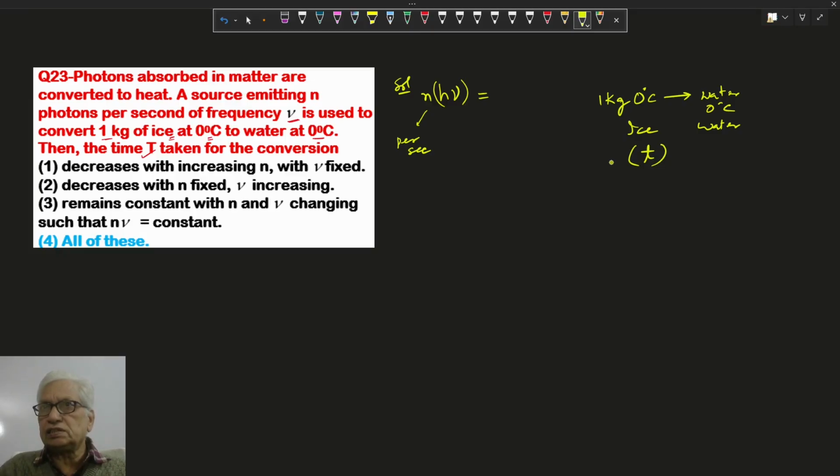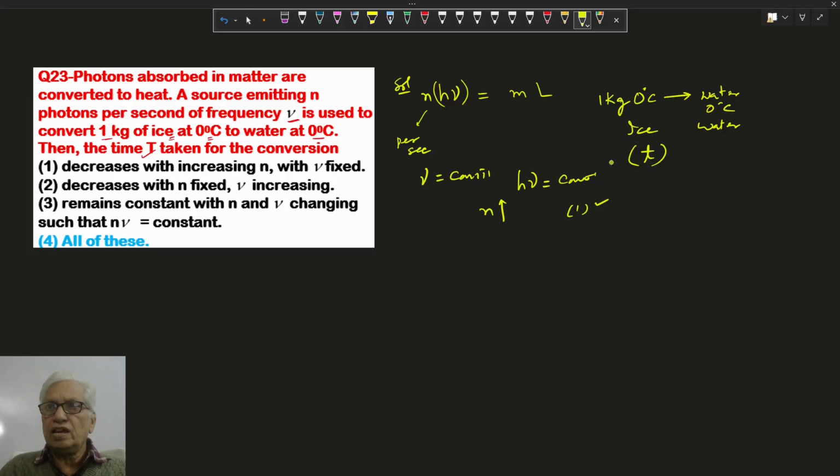The energy is equal to M into L, where L is the latent heat of fusion. If frequency is constant, then h nu, the energy of each photon, is constant. But if n increases, then total energy increases, so current increases, so time will be less. So first option is correct.